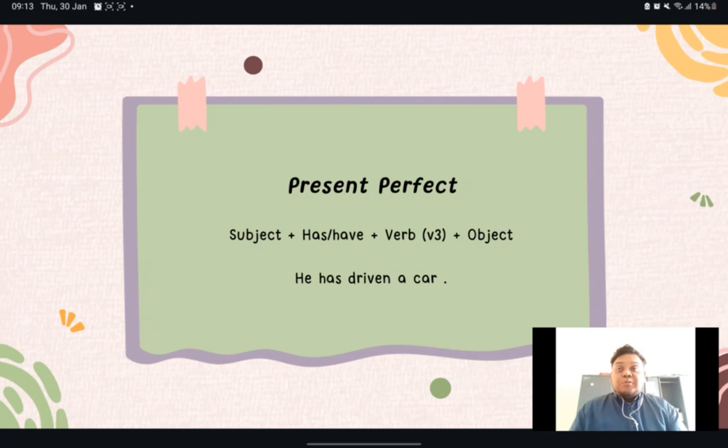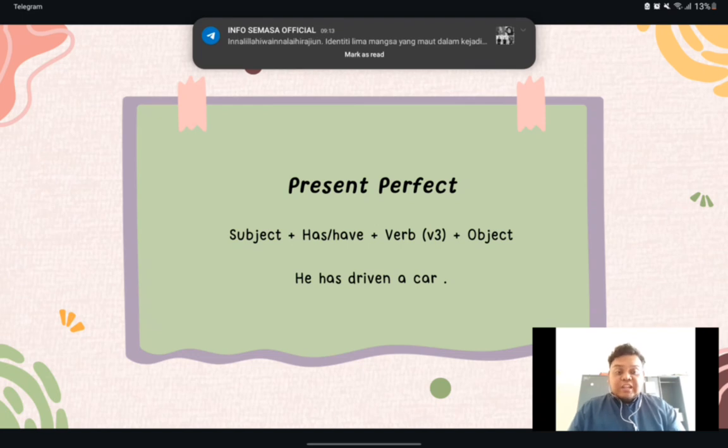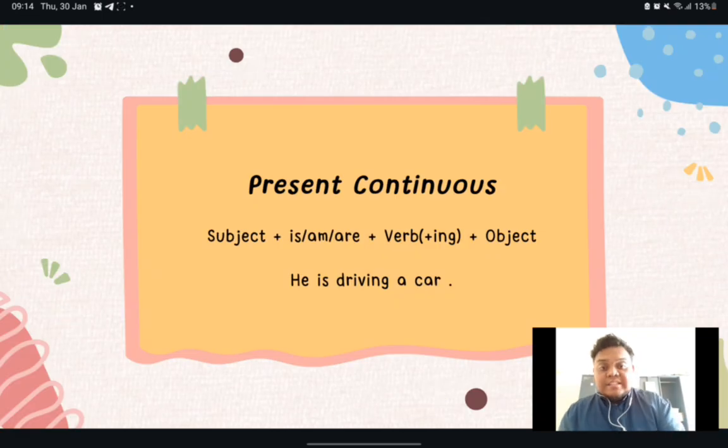So when we are referring to they, for example, "they have driven a car". If you look at the verb, we have a little "en" at the end, "driven". So how do we do this? Most usually, in the English language, we put the N at the end of the verb to signify that it is in the present perfect form.